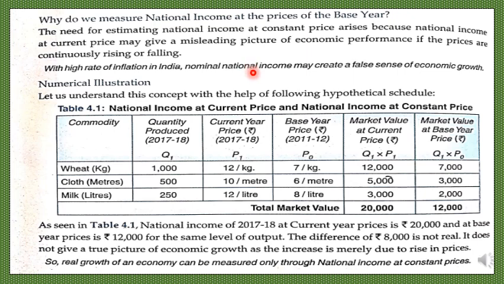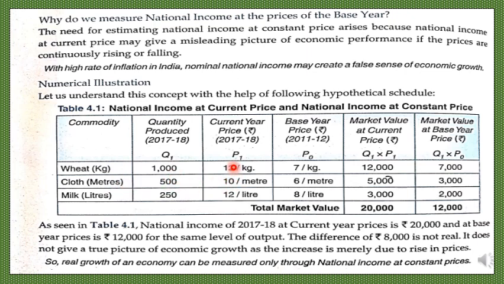So now let us understand this very hypothetical table or schedule, which takes into consideration some values and commodities to understand the importance of the current national income and the real national income. As this is assumed, these commodities, quantities and prices are insignificant.